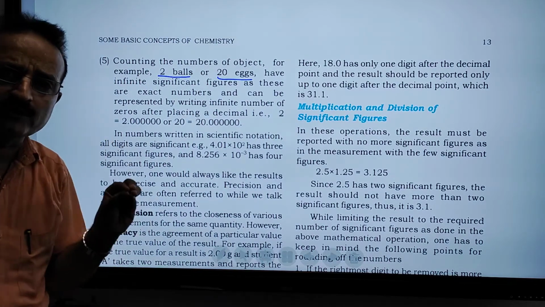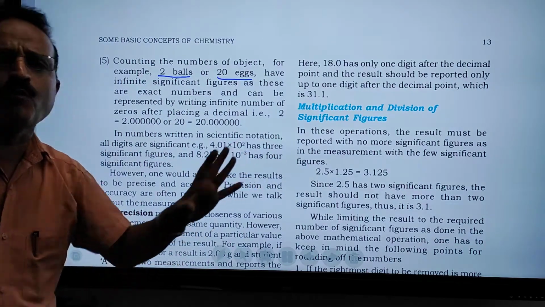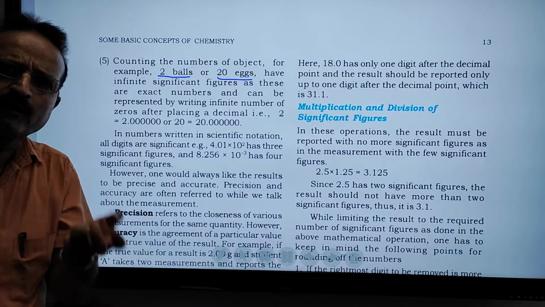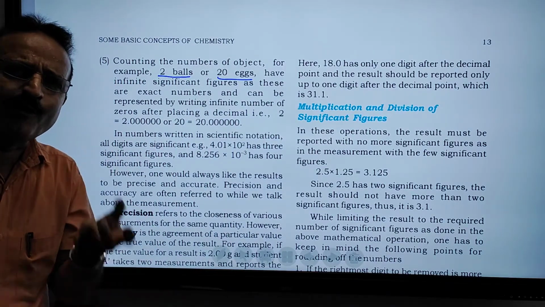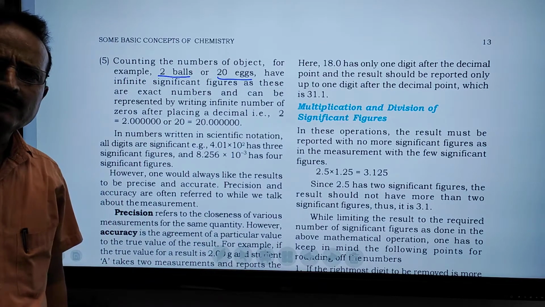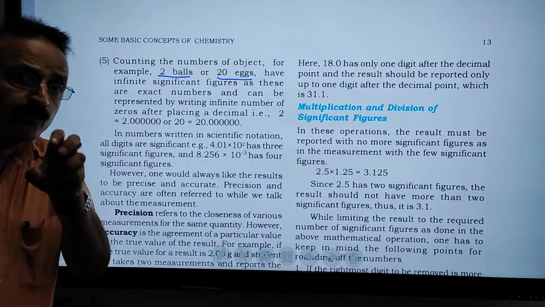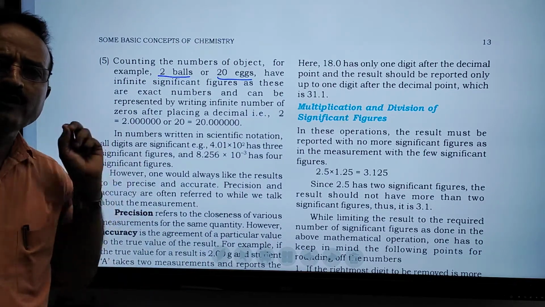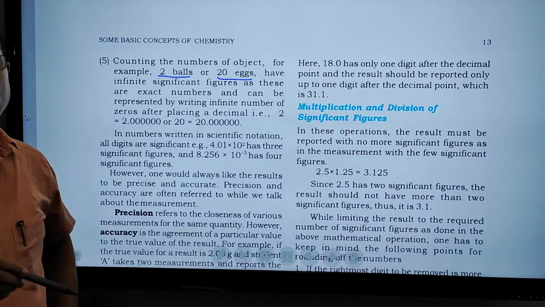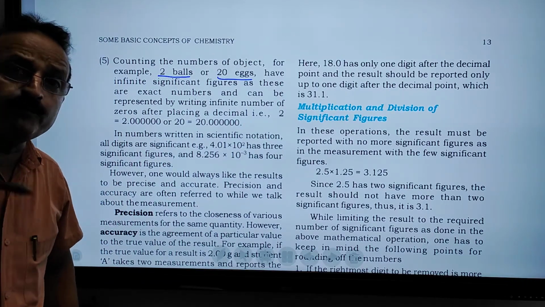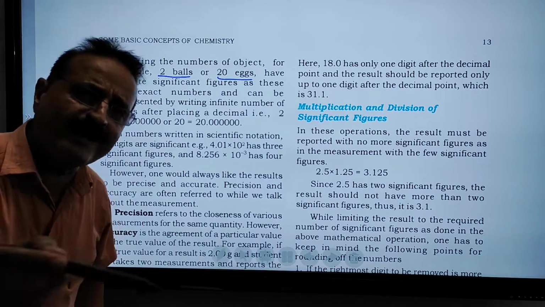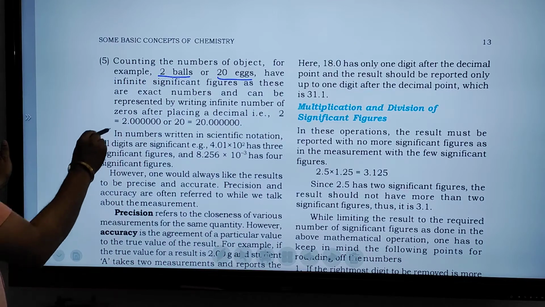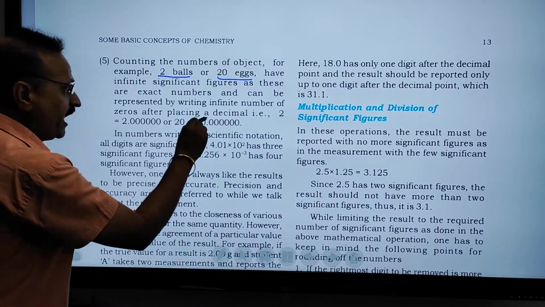2 balls means what? 2.000 balls means it is 2 balls. 2.00 balls means what? Number of objects will be the same. Objects cannot be divided. So after the decimal point you can put so many zeros, but the value remains the same. 20 eggs means 20.0000 eggs, it is 20 eggs. So there are infinite numbers of zeros after placing a decimal point.